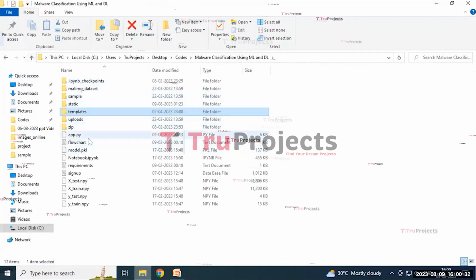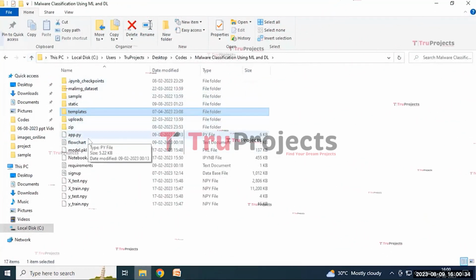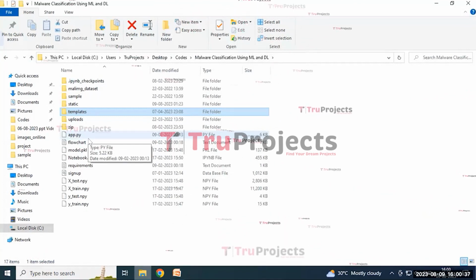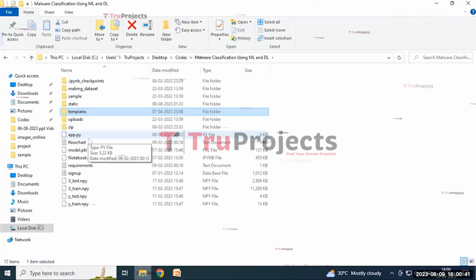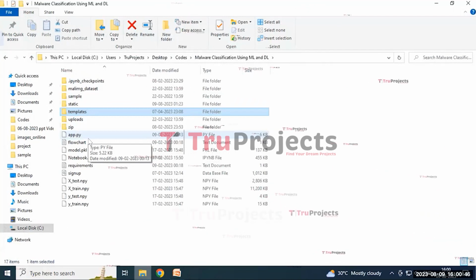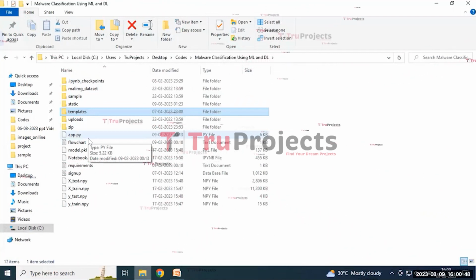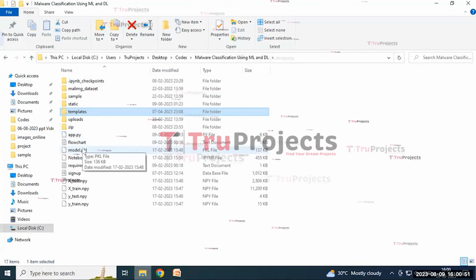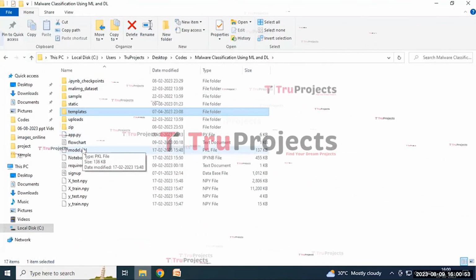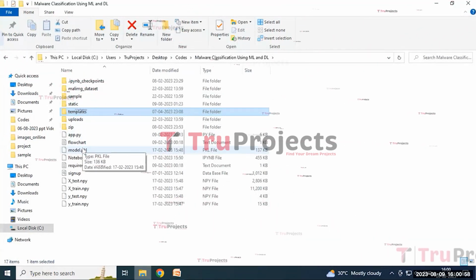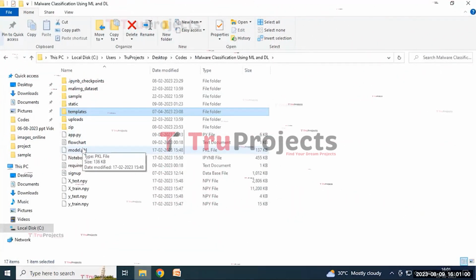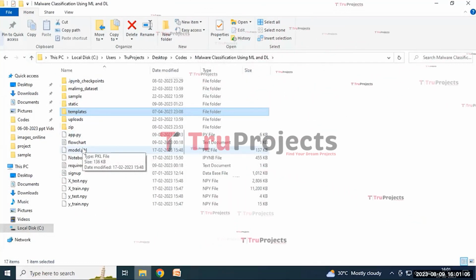And the app.py file likely contains the information related to the front-end of the project. It includes the code written in Python that handles the server-side operations such as processing the user request, interacting with the database, and generating the dynamic content that is to be rendered in the HTML template. And the model is a pickle file which contains the combination of the algorithms and is loaded into the project code during runtime to utilize the trained model for various tasks, such as making predictions on new data and performing specific operations.